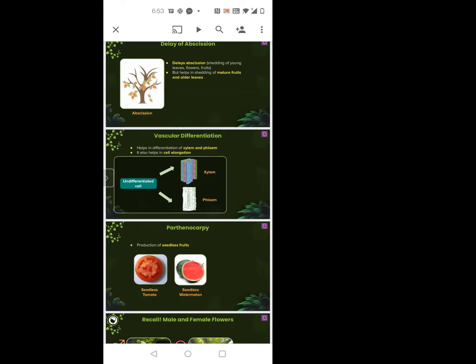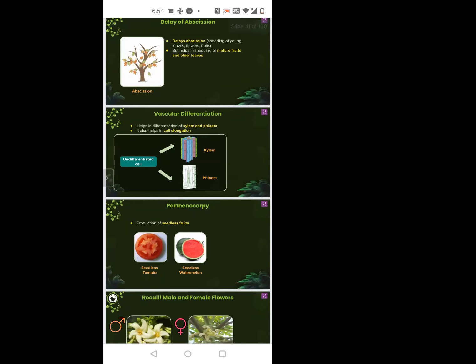Otherwise, if there is no auxin, then even before the plant matures, everything can fall off the plant. Yes, that's like dying before we grow. So that is delayed by auxin.